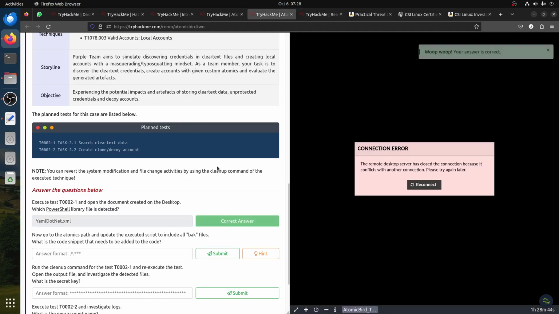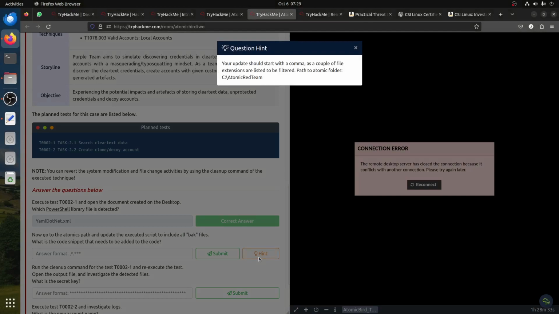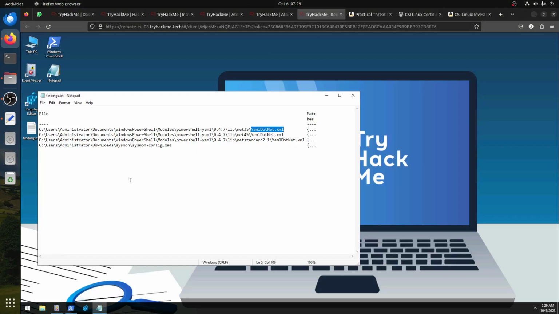So it's this one. Then the next question is to go to the atomic path and update the executed script to include all the .bug files. So basically this file is generated.